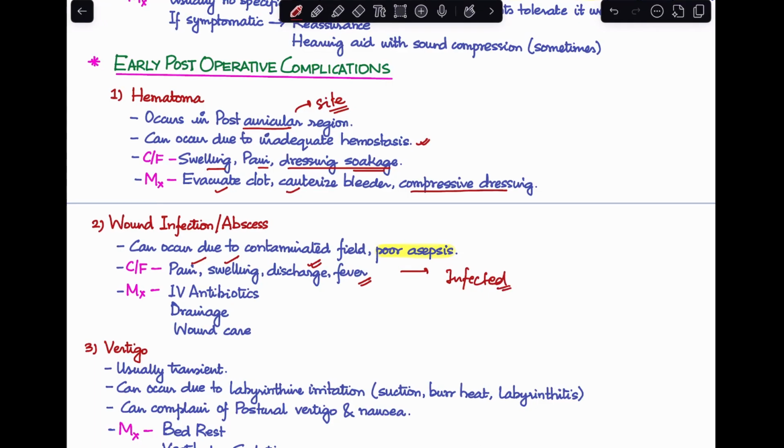Just like any other infection, in these cases, we'd have to start the patient on IV antibiotics, do drainage of the wound in case there is an abscess formation, and take care of the wound with proper dressing.